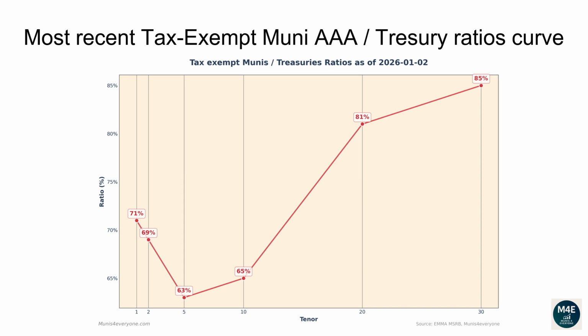The current one-year ratio is 71%. The 2 years ratio is 69%. The 5 years ratio is 63%. The 10 years ratio is 65%. The 20 years ratio is 81%. The 30 years ratio is 85%.